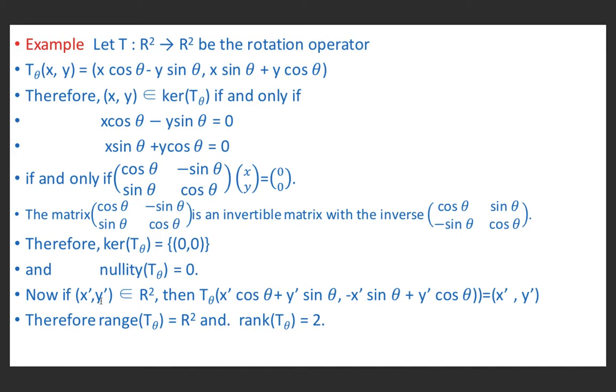Now if (x', y') belongs to R square, then T theta of (x' cos theta plus y' sin theta, minus x' sin theta plus y' cos theta) is equal to (x', y'), and therefore range of T theta is equal to R square and rank of T theta is equal to 2.